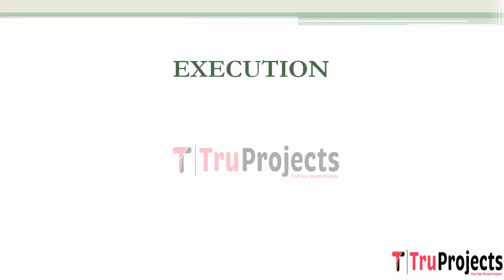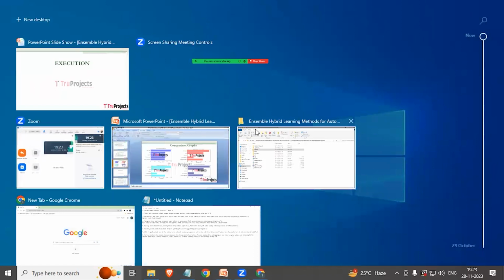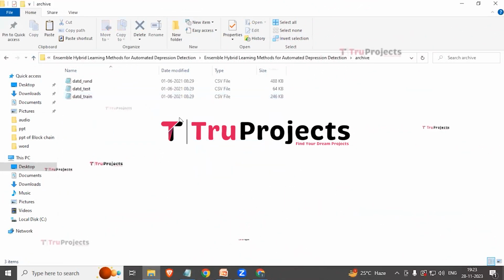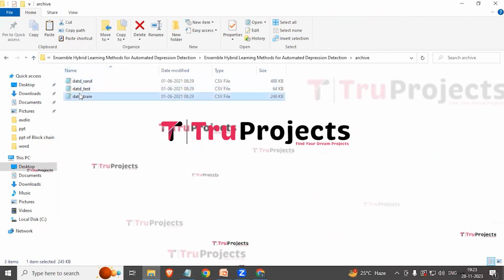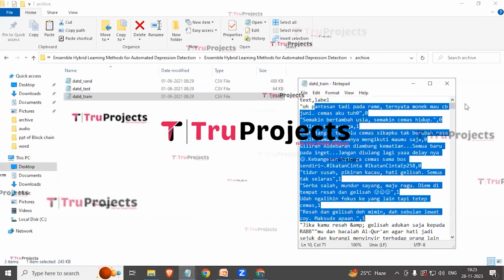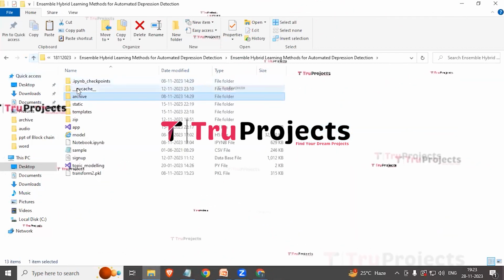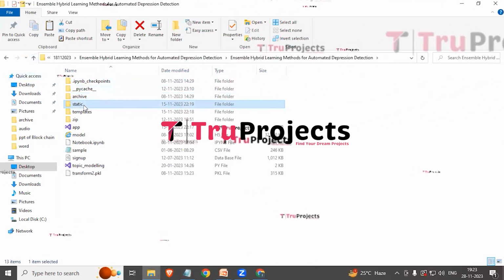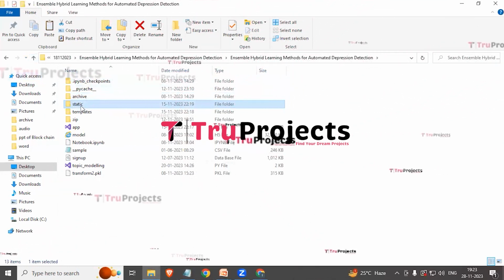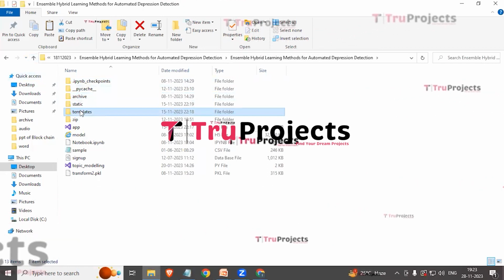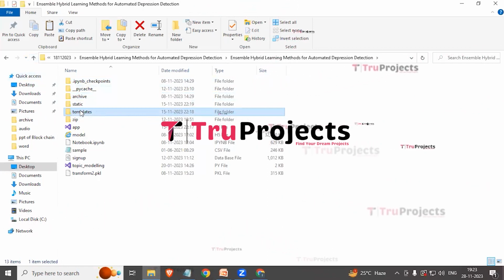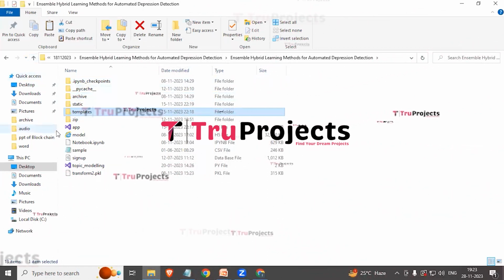To execute the project, first we need to open the code folder which contains the source code files. So this is the code folder of the project. In this folder we have the dataset on which we will be training the algorithms. And this is the static folder. This folder consists of files related to CSS, JavaScript and Bootstrap. This is the templates folder. This folder contains all the HTML pages used in the project. It typically includes files like index.html, about.html, etc., which represent different pages of the website.